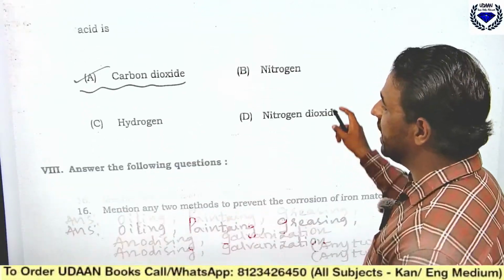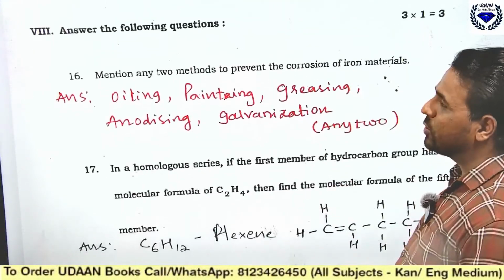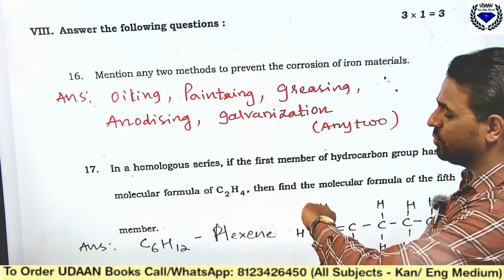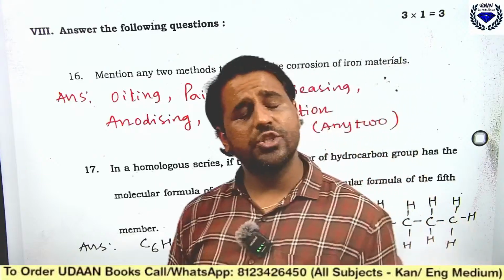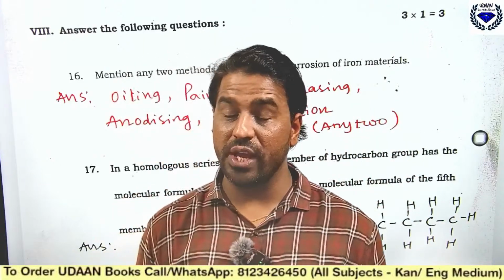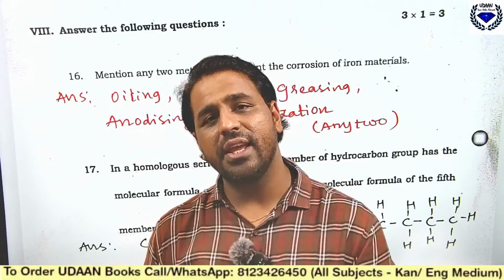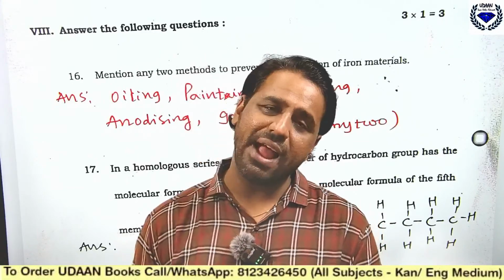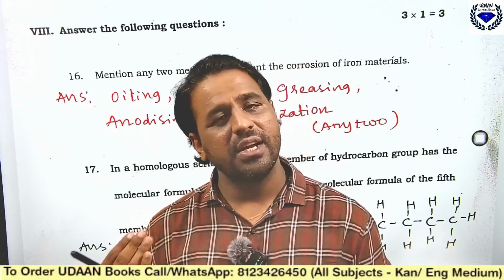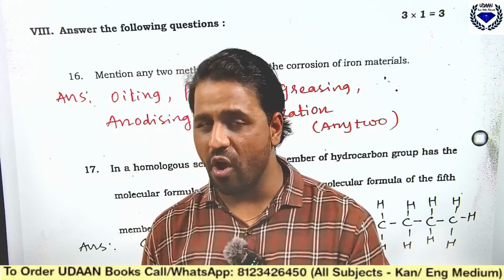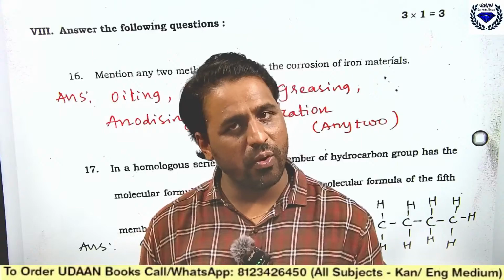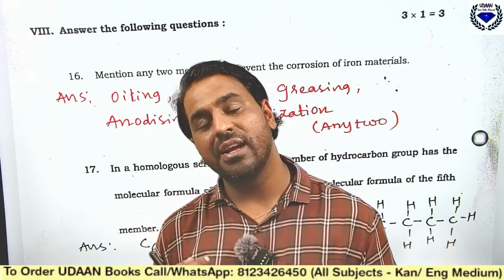Next, coming to answer the following questions. Mention any two methods to prevent corrosion of iron metals, okay, iron materials. How will you protect the iron metals? We have many types here. First, you can go for painting. Second, you can go for oiling. Third, you can go for greasing. Then galvanization.